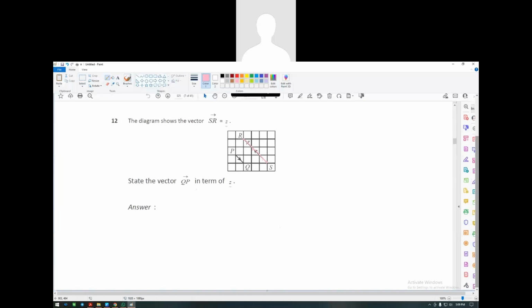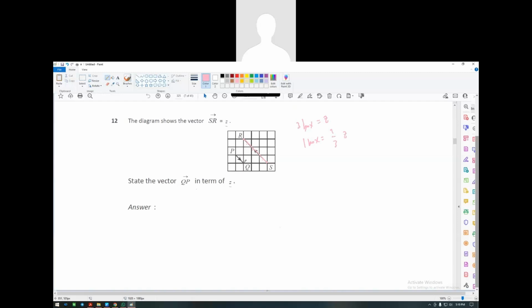So if 3 boxes is equals to Z, how much is 1 box, guys? One box will be 1/3 of Z, right?